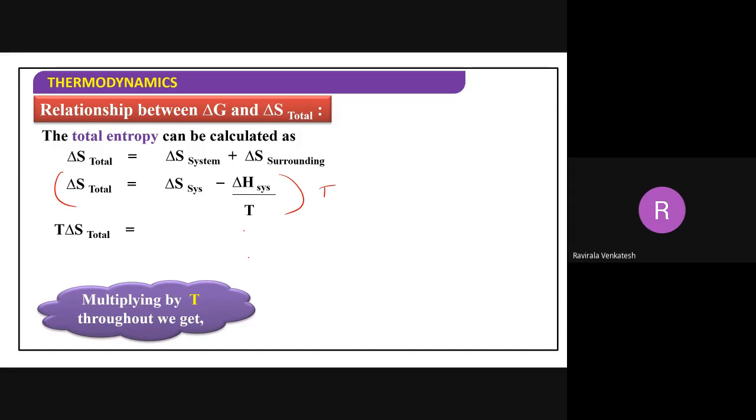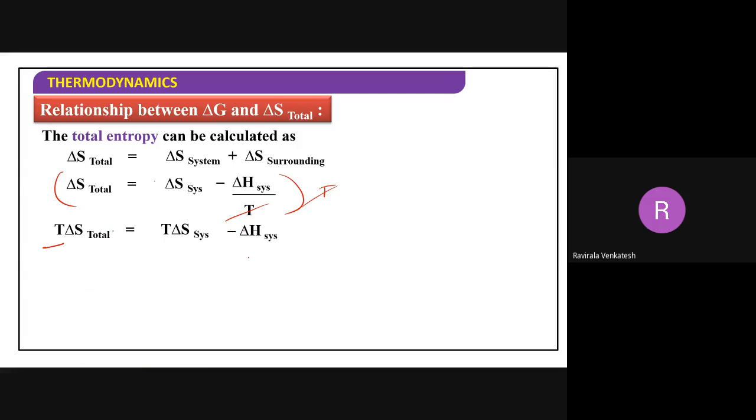Now we get delta S into T, T delta S. Now T gets cancelled over here. What are we going to get here? This TDS, because you are multiplying this TDS and delta T gets cancelled. Here we get a TDS minus delta H. Correct or not? TDS system is equal to TDS minus delta H system. You are going to get like this. This is the equation you are going to get.